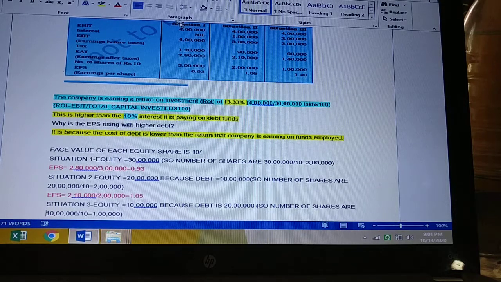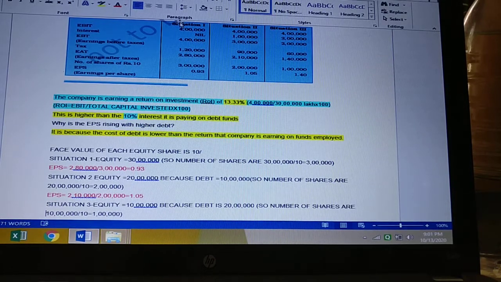How will you find out the number of equity shares? Amount of equity capital divided by 10. Here again there will be one assumption that the face value of the shares is rupees 10. So in the first case, 2,80,000 divided by 3 lakh. Second case, 2,10,000 divided by 2 lakh. And last case, 1,40,000 divided by 1 lakh shares.